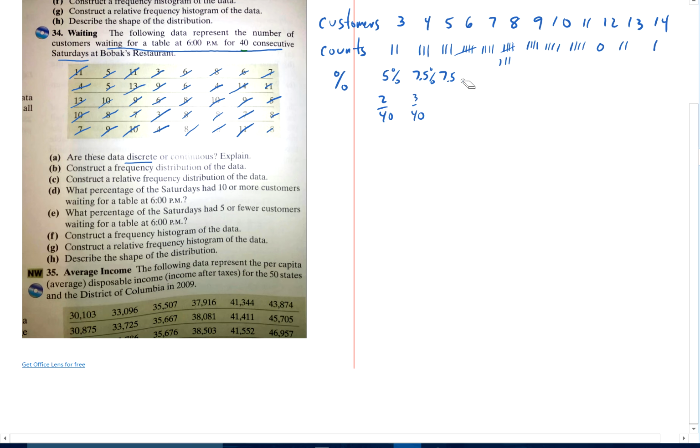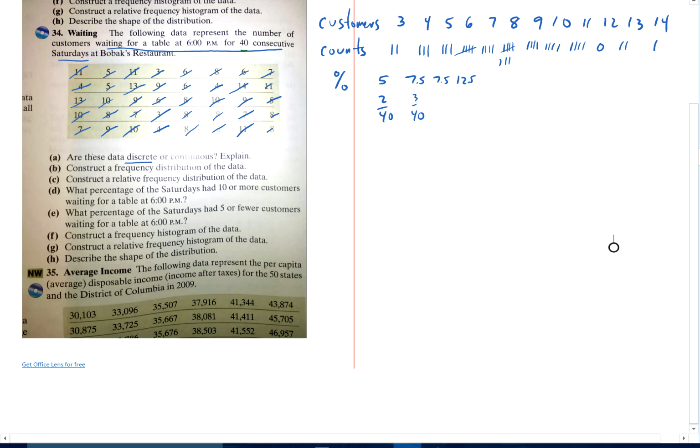So I'm going to actually not write the percents here. So we got 5%, 7.5, 12.5, 7.5, 12.5. I'm trying to do everything small so I can fit it all on this one screen.